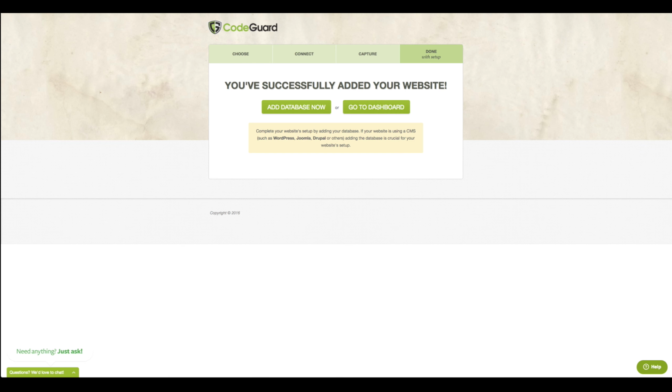And look at that, you successfully added your website. So now you know exactly how we can go through the process of creating a user and not using the root user for our security purposes.